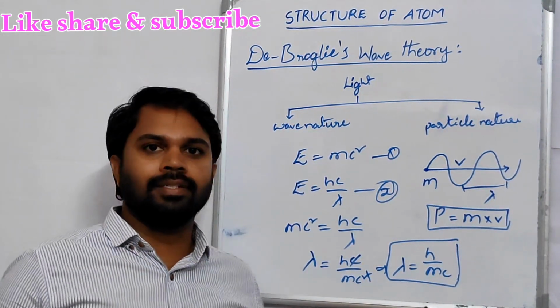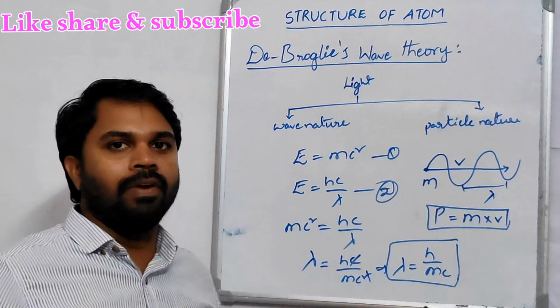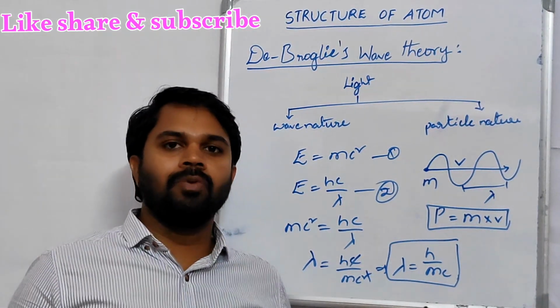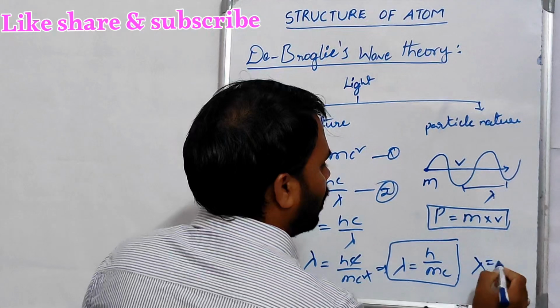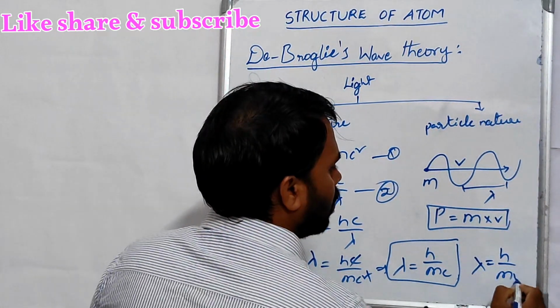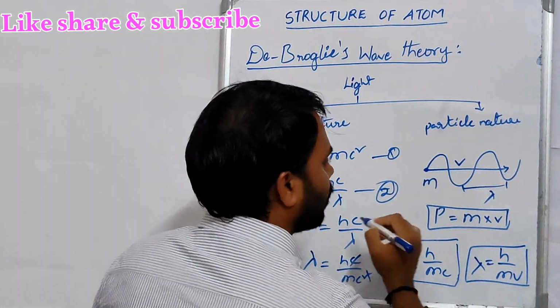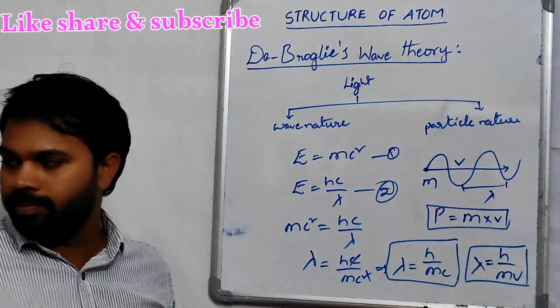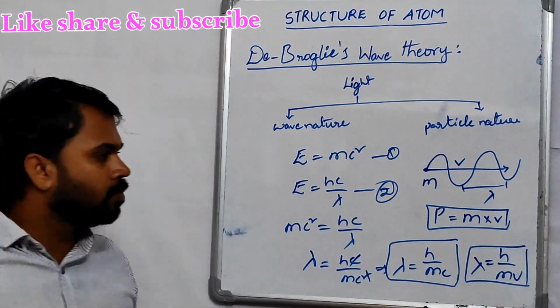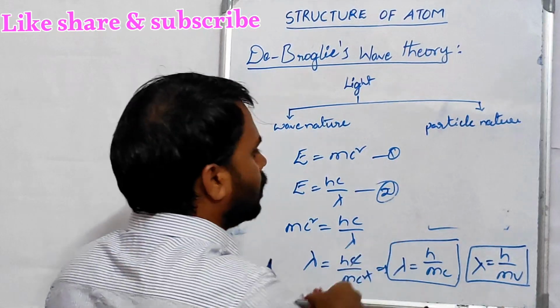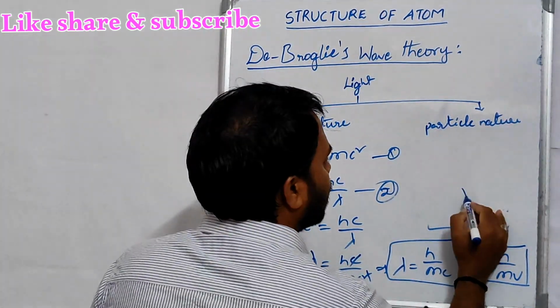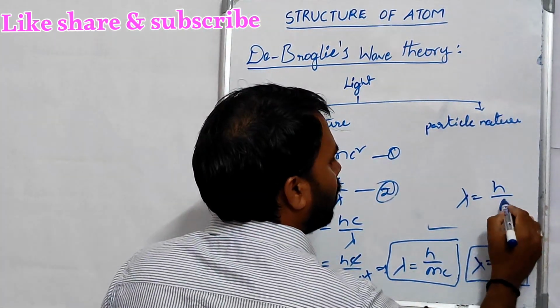He gave a relation between the wavelength and the momentum of the moving particle. That is, lambda is equal to h by mv, or lambda is equal to h by p.